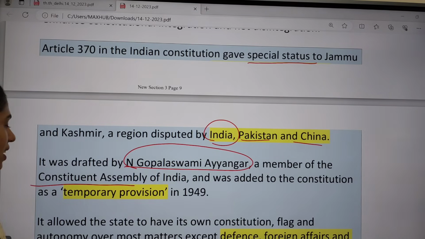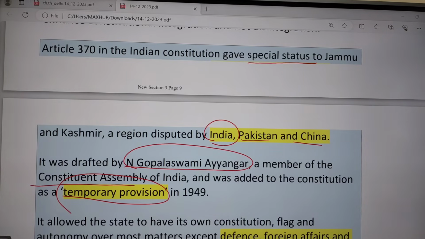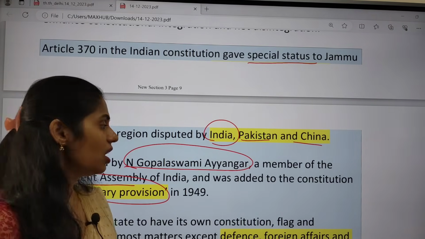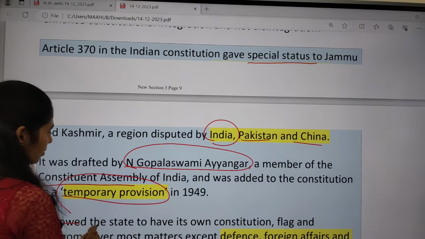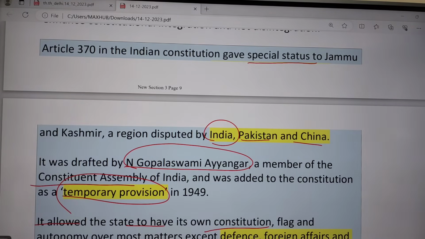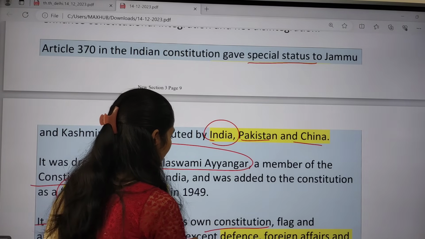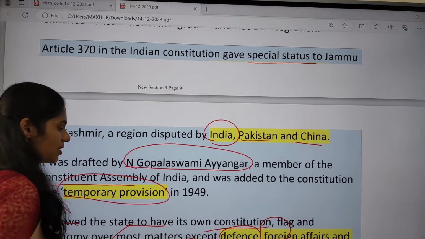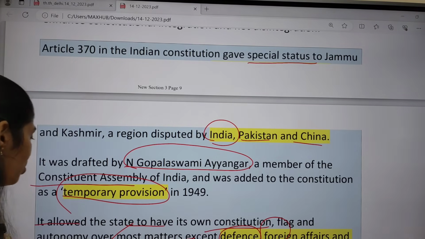He said that this is a temporary provision in 1949, and this provision allowed the state to have its own constitution, its own flag, and autonomy over most matters except defense, foreign affairs and communications.